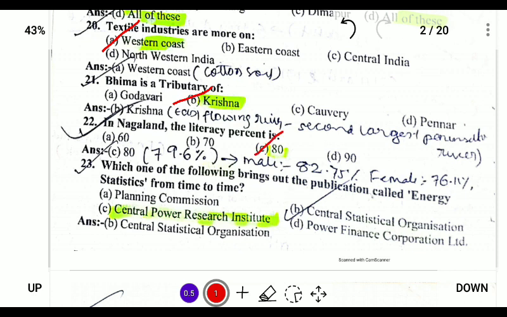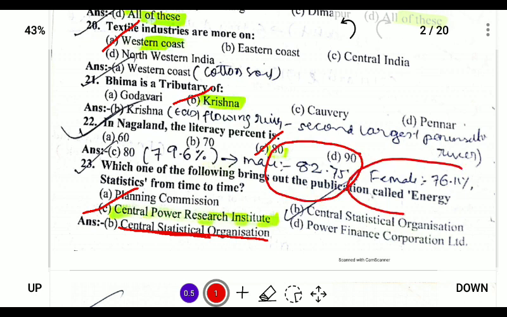Next, which one of the following brings out publication of energy statistics from time to time? So the energy statistics is published by the Central Power Research Institute, not the Central Statistical Organization. So next, the literacy rate of Nagaland is 71.6, and for male it is 82.75, and female it is